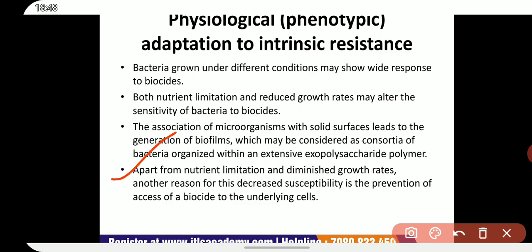Apart from nutrient limitation and diminished growth rates, another reason for this decreased susceptibility is the prevention of access of a biocide to the underlying cells.